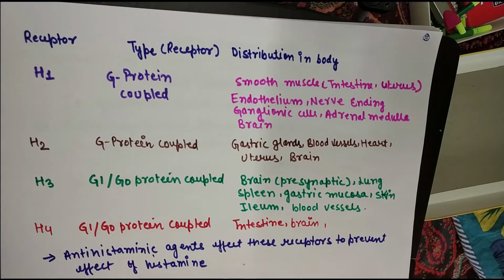So basically the antihistaminic drugs bind with these receptors to reverse or antagonize the effect of histamine. In your syllabus, H1 and H2 receptor antagonists are mentioned. So we are going to discuss these H1 antagonist and H2 antagonist drugs.